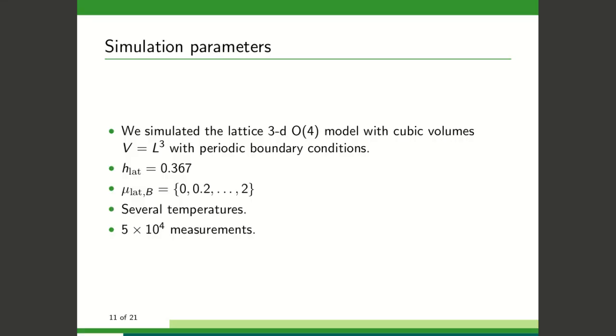Now, here we have the simulation parameters. We simulated the 3D O(4) model with cubic volumes with periodic boundary conditions. The magnitude of the external magnetic field in lattice units is equal to 0.367. We use several chemical potentials in lattice units in the range from 0 to 2. We have simulated several temperatures and we have taken 50,000 measurements.